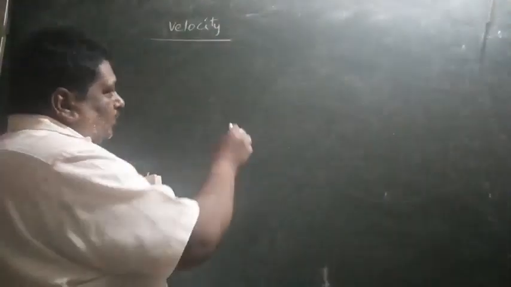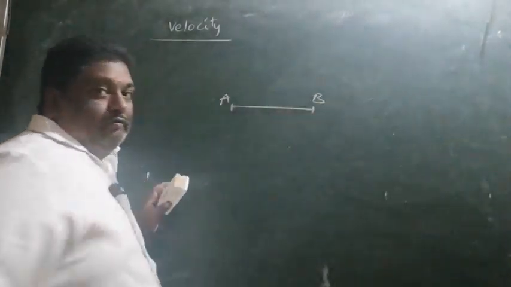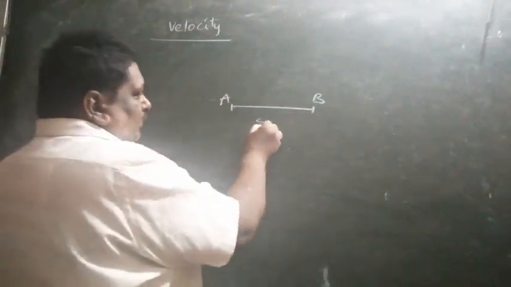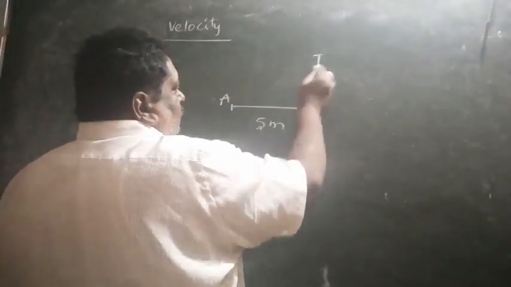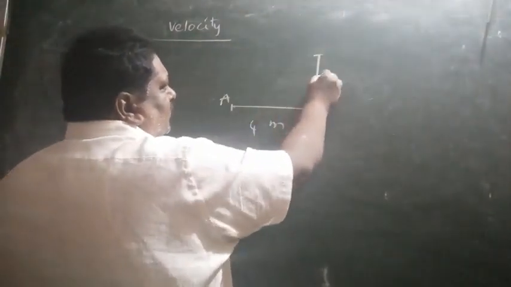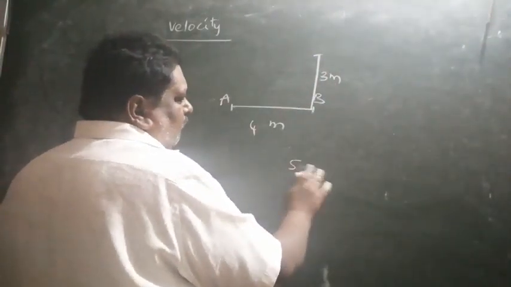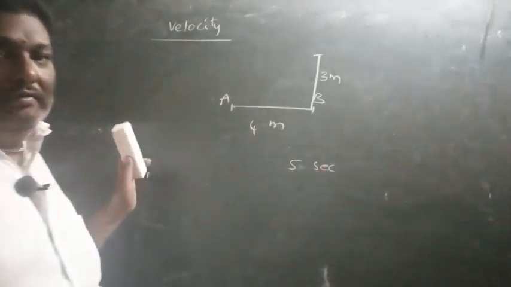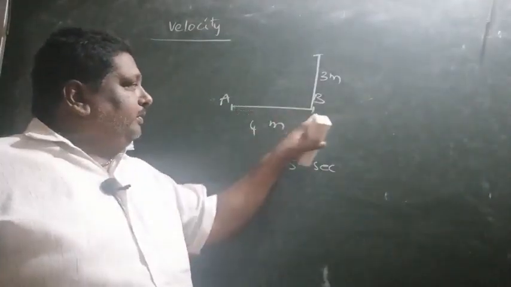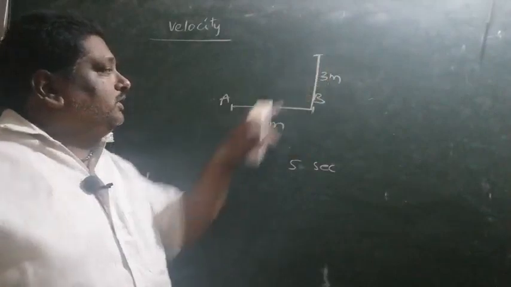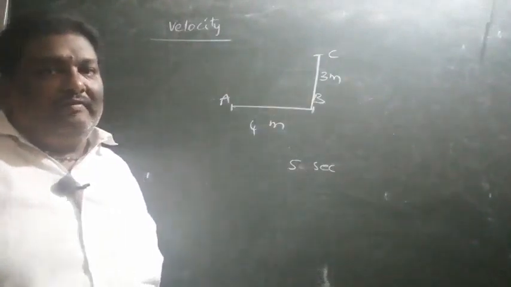Suppose one body goes from A to B, 4 meters, and then perpendicularly from B to C, 3 meters. It all happens in, suppose, 5 seconds. Then what is the velocity? In 5 seconds, the body goes from A to B 4 meters and B to C 3 meters. Altogether in 5 seconds, what is the velocity?